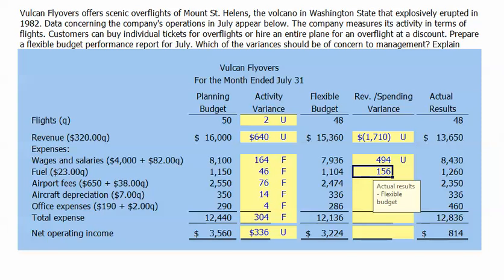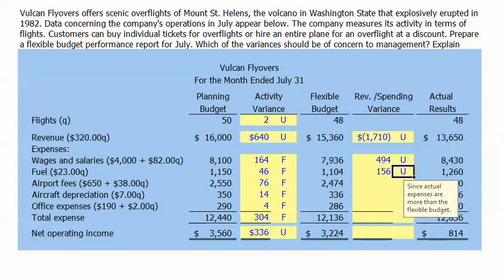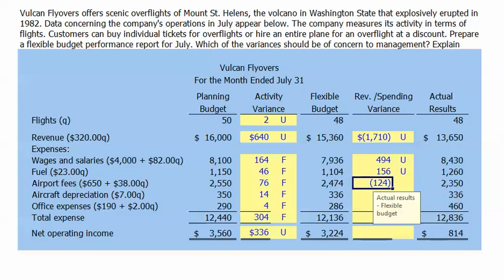So again, it's an unfavorable variance. For airport fees, however, our actual expense of $2,350 is less than our flexible budget amount by $124. And since our expense is less than our flexible budget amount, we would say it's a favorable variance.